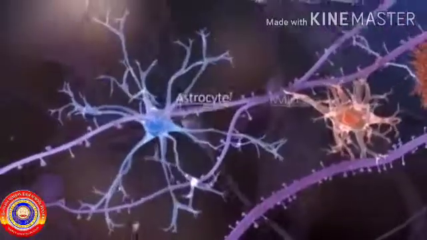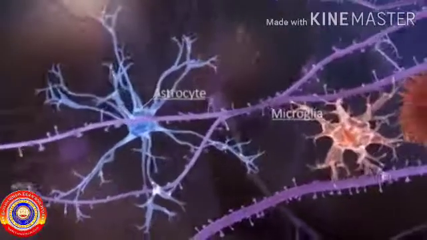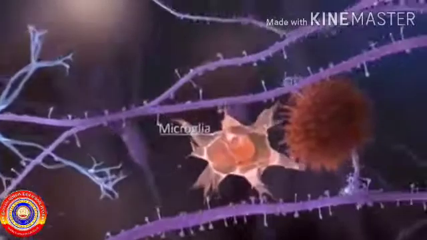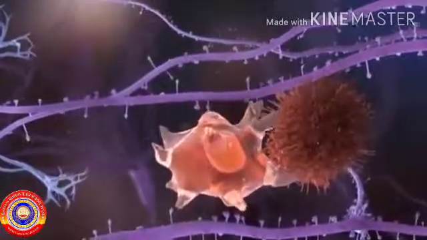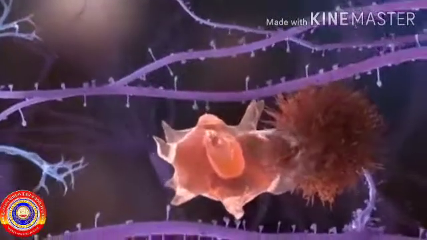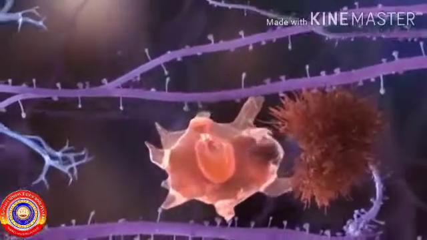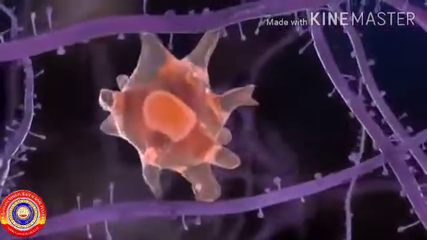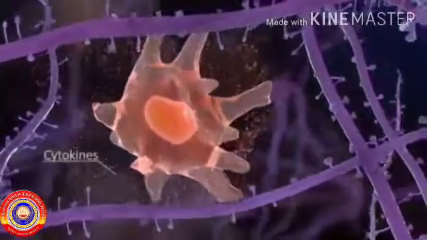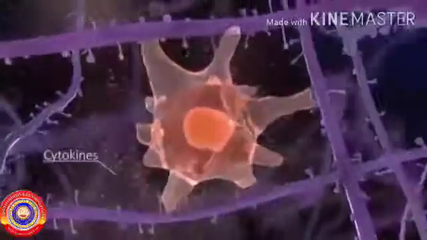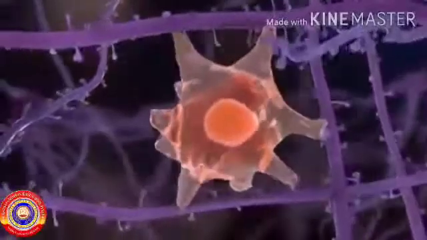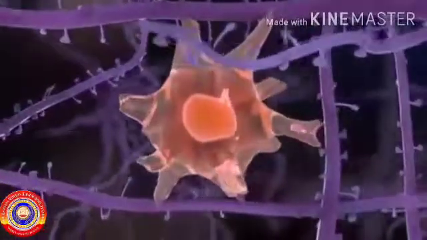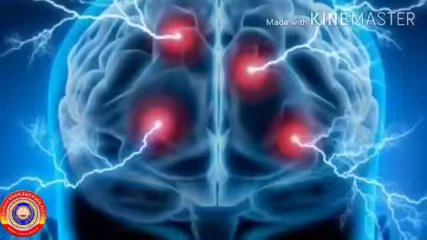First one is Alzheimer's. Causes for Alzheimer's: accumulation of an insoluble protein in the neural tissues of the brain. Neurons get destroyed. Symptoms are loss of memory, inability to recognize friends and relatives, and inability to do routine work.